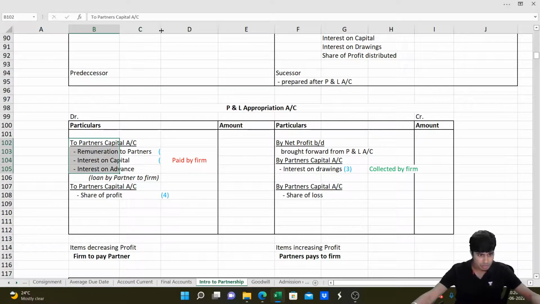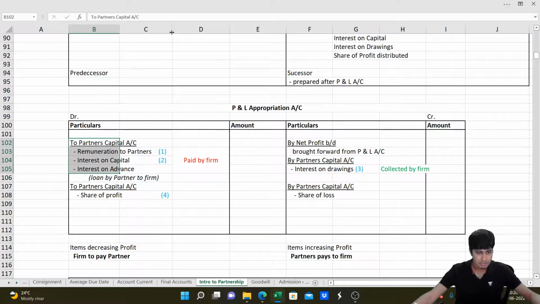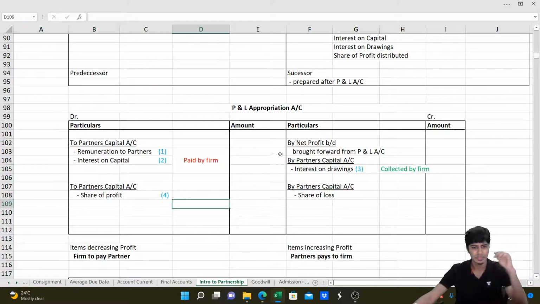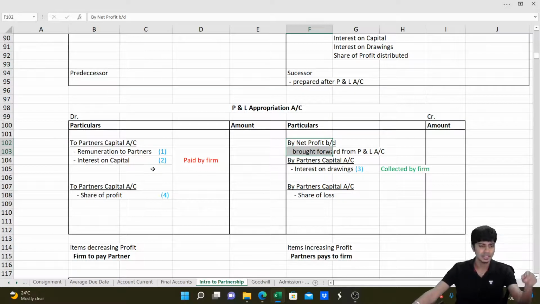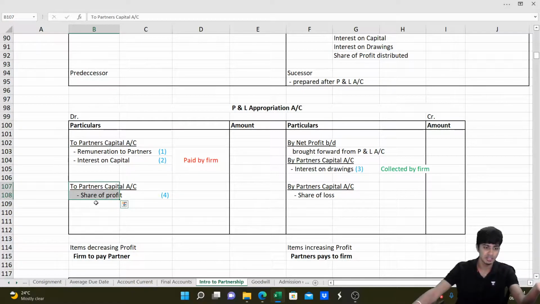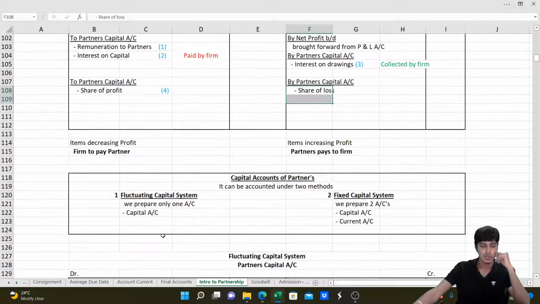Oh, sorry, this is also given here. In certain cases, this also will be written here. Actually this should not come here. So we'll write the profit here. We'll write remuneration to partners and interest on capital here. And then the share of profit, if there is any, will be distributed here. If it is a loss, it's written here. You get this? So that's the point.